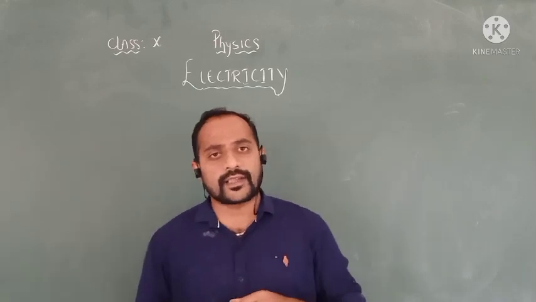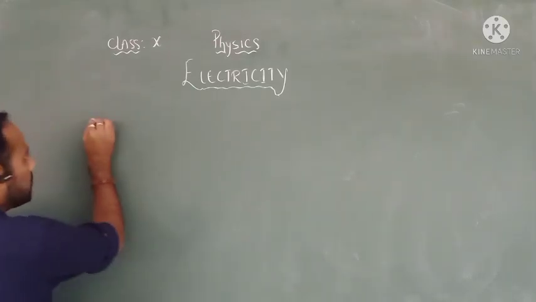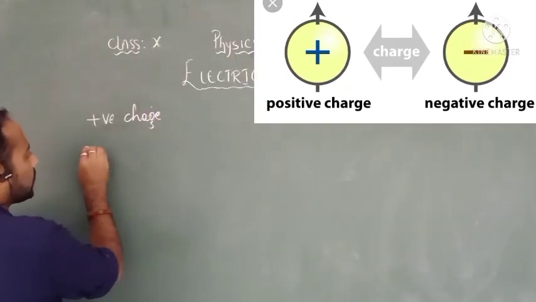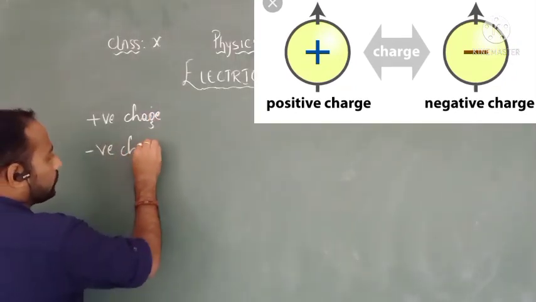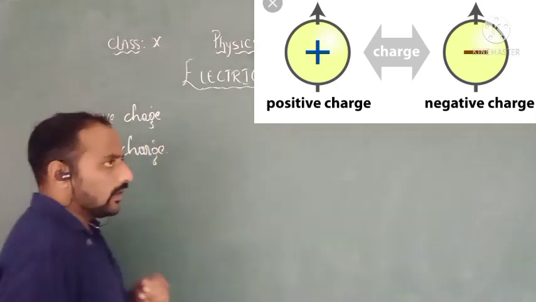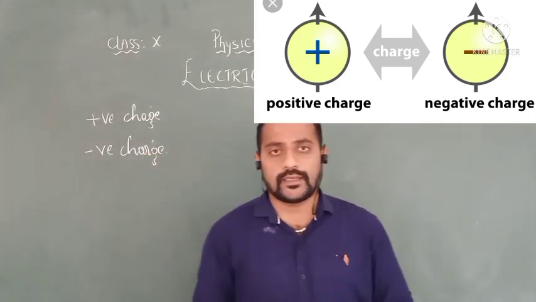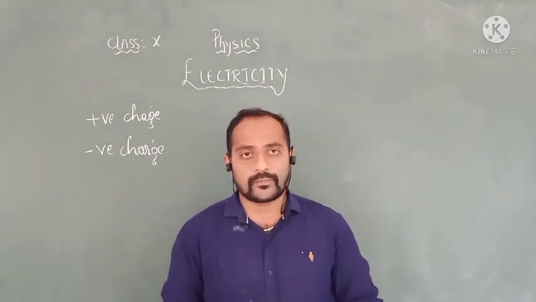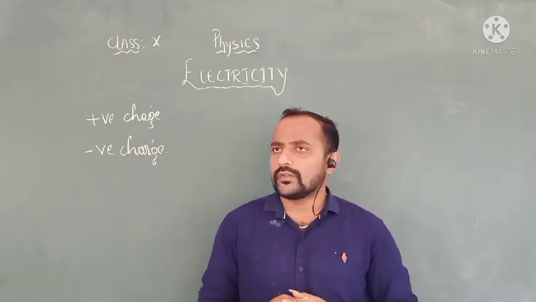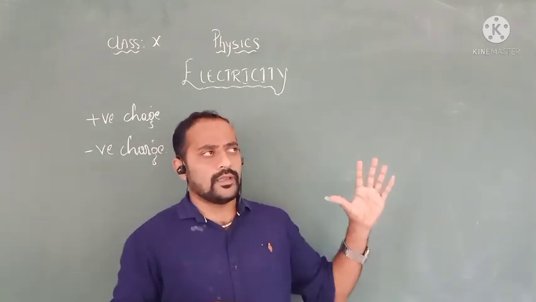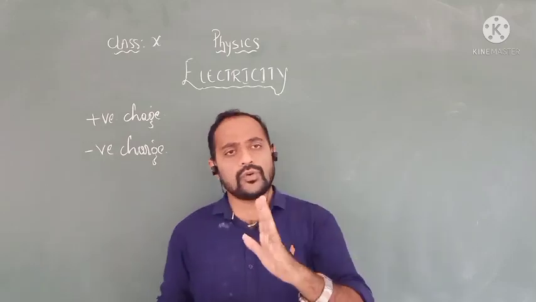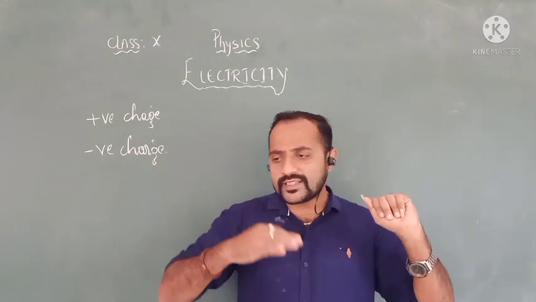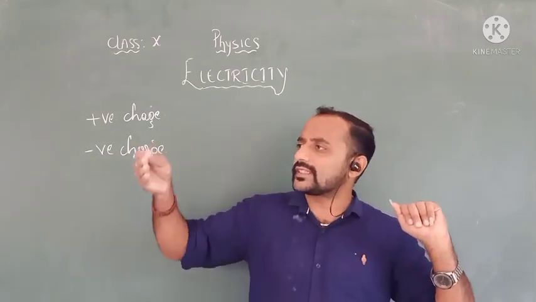There are two different types of charges. One is positive charge and another is negative charge. So positive and negative charges. Where can I see these positive and negative charges? First of all, let me tell you one thing. Electricity means the flow of charges, I hope you already know that. So first we learn about charges. Then where can I see these charges?